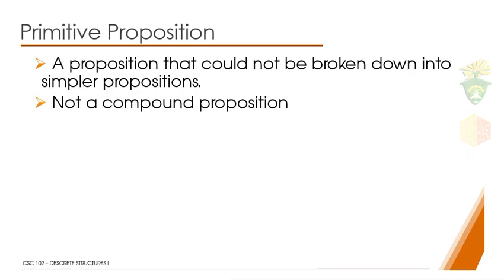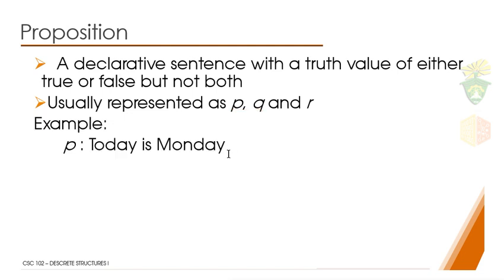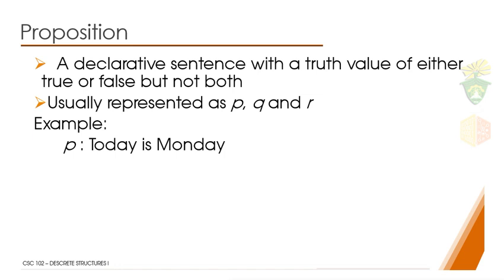The next type of proposition is the primitive. A primitive proposition is basically the opposite of the compound proposition. It just means that it could not be broken down into simpler propositions, meaning it is a proposition in itself. An example is this one. This is a primitive proposition since it only contains one proposition, one sentence, and one truth value.